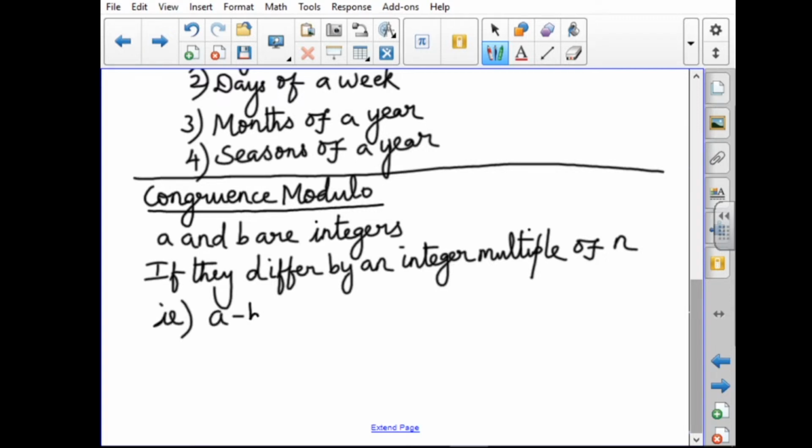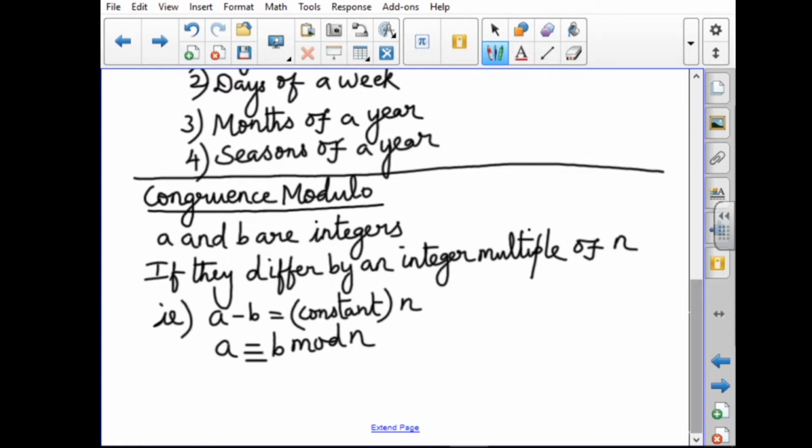that is, a minus b equals some constant times n. If you have that, we can write it as a is congruent to b mod n. If the difference between the two numbers is a constant integer multiple of n, then we say a is congruent to b modulo n.